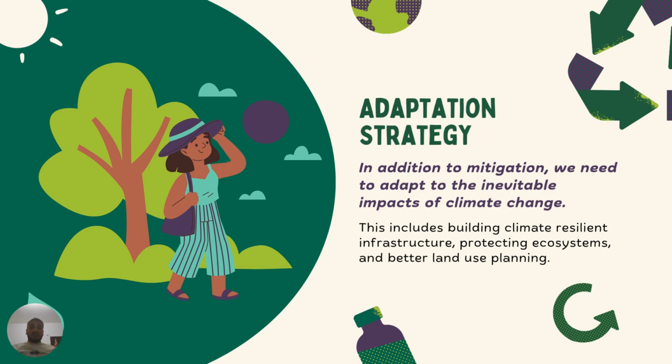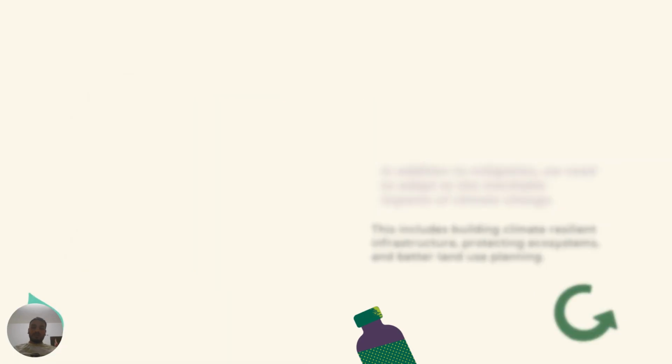Adaptation strategy. In addition to mitigation, we need to adapt to the inevitable impacts of climate change. This includes building climate resilient infrastructure, protecting ecosystems, and better land use planning.